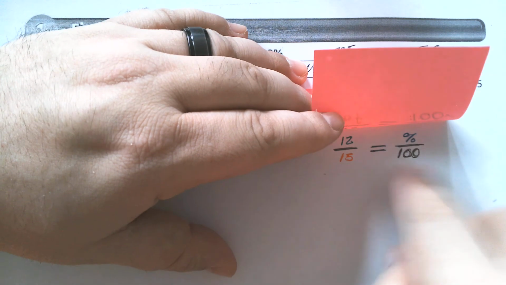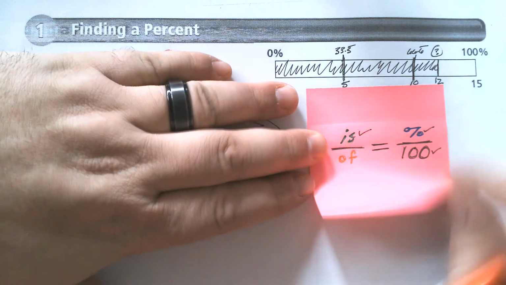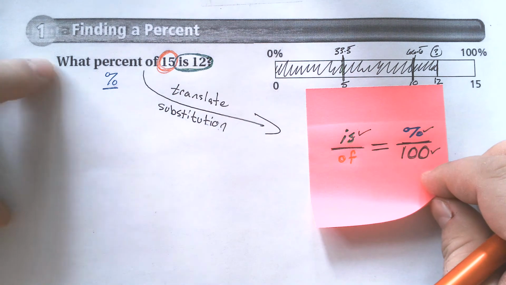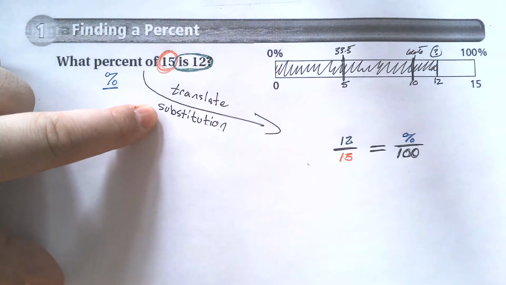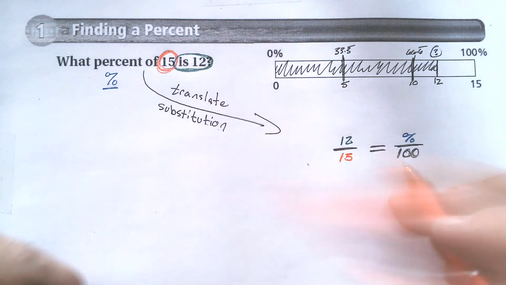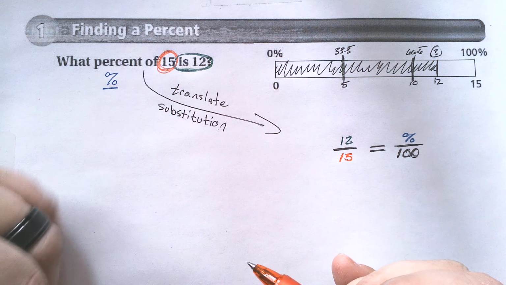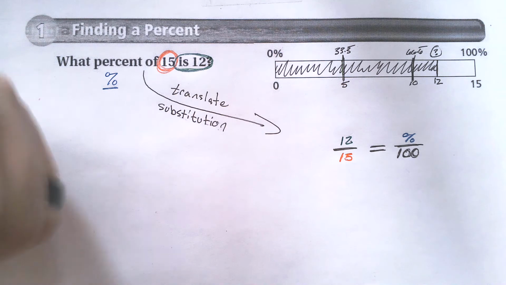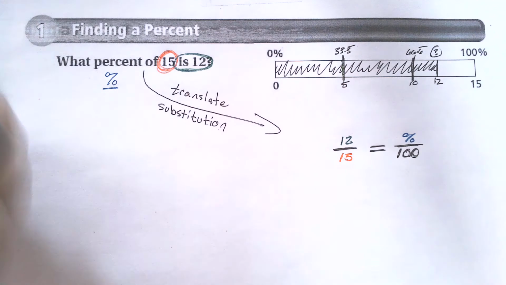Now, I'm going to go through and solve this. What I want you to notice is I have my formula here, and all I did was translate this sentence or statement using substitution to get this. And since I'm working on solving it, we have three ways of solving it. We have the Mr. Spies way, we have the equation way, and then I'm going to show you a new way that I want to introduce you to.